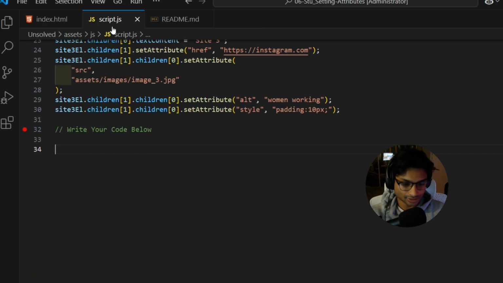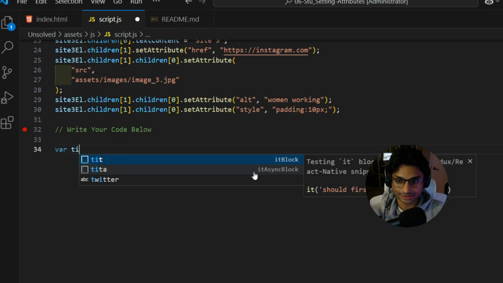Okay, so I could think of 3 different ways of doing this. And the first way that I'm going to discuss is quite simple. The first 2 ways are kind of similar, and then the last way is going to be for more complex structures using scope. So, first what we're going to do is create a variable and call it titles.